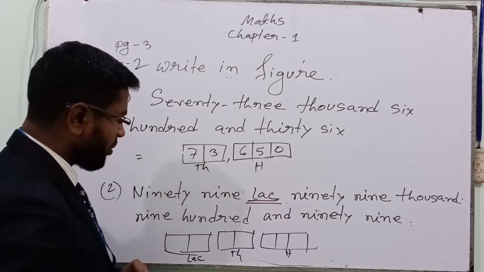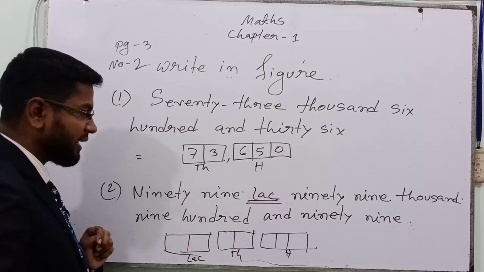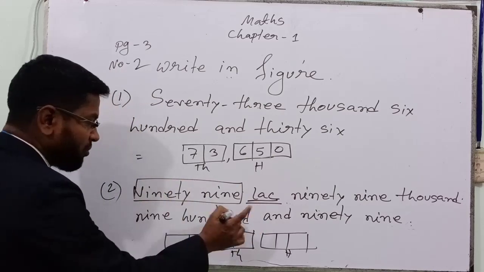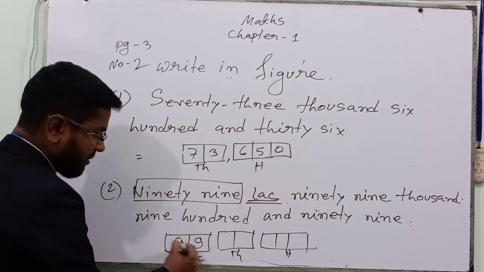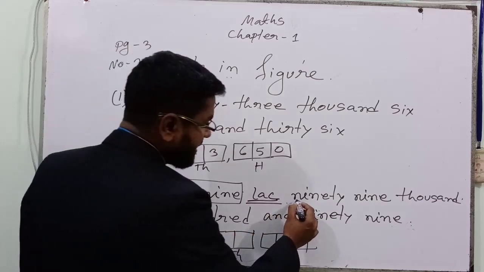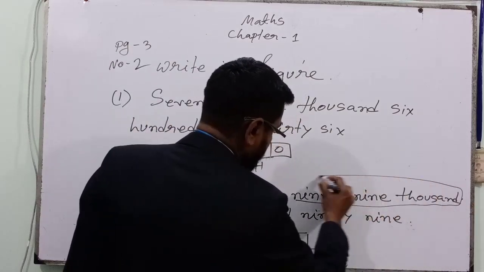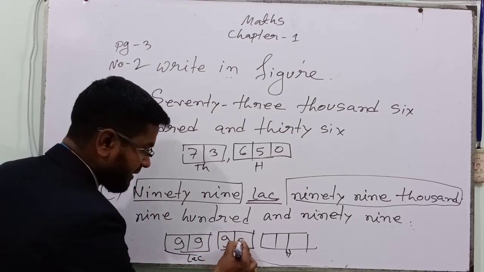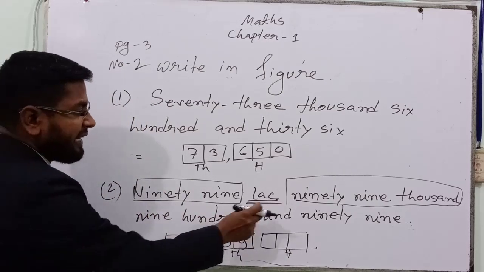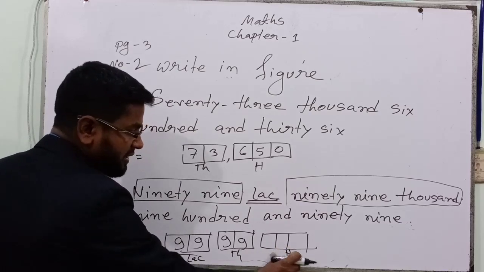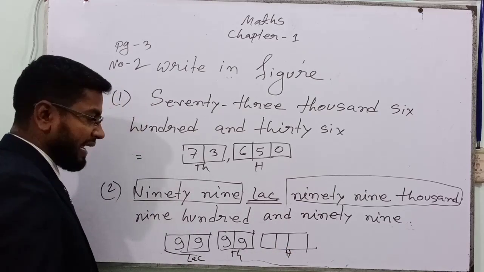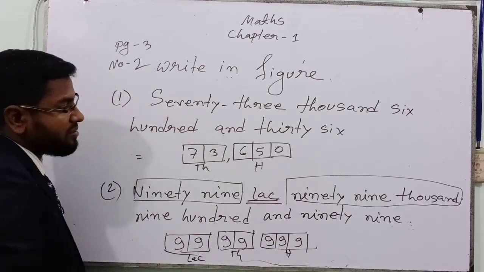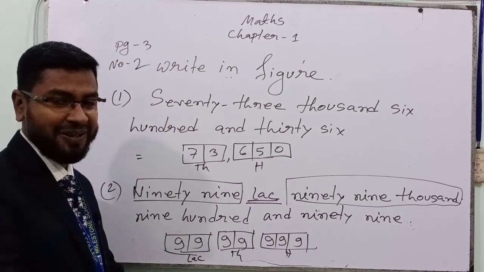So what will be here? 99 lakh. We will write 99 in the lakh column. Done. Then 99,000. For the 1000 column we will write 99. Clear? Then 999. We know this is the last column. We will write 999. This is all. Is it easy?